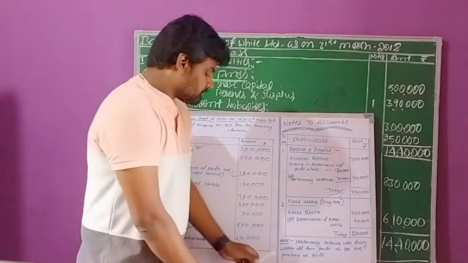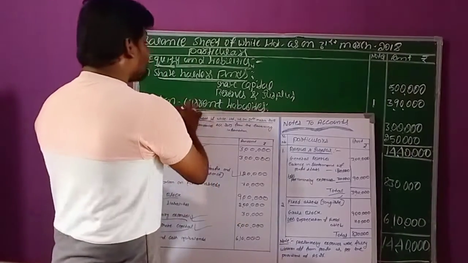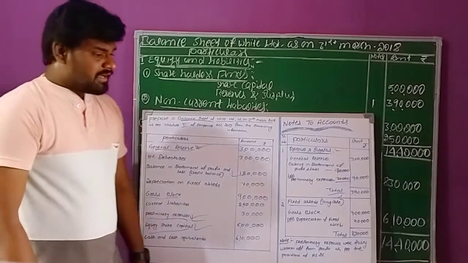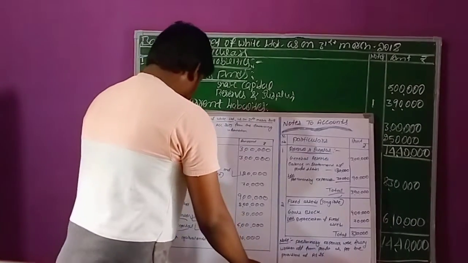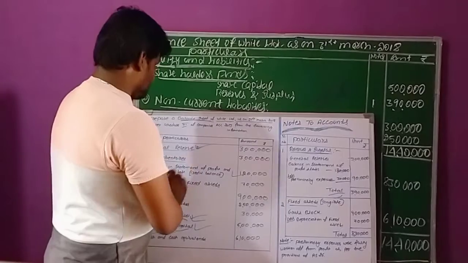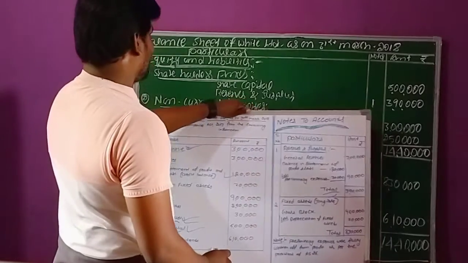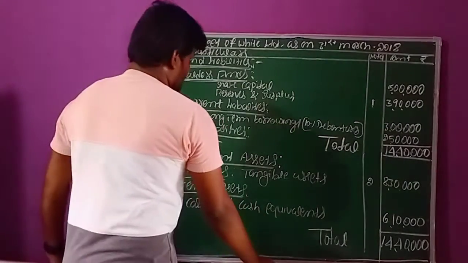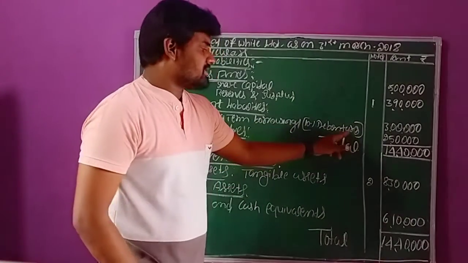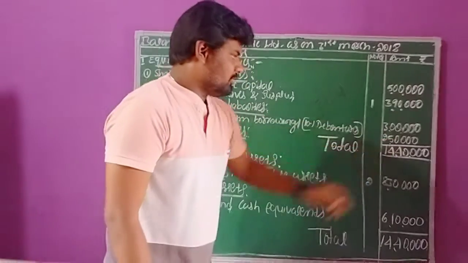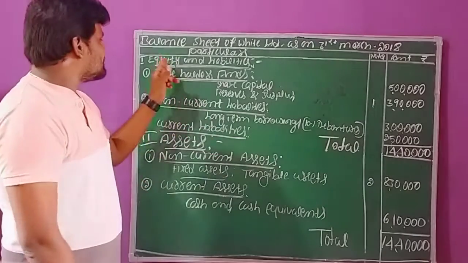The next headline related to non-current liabilities is the second headline here, non-current liabilities. For the non-current liabilities, we can record long-term loans and borrowings. For this headline, they gave one transaction that is related to 10% debentures. These 10% debentures we can directly record under the non-current liabilities as long-term borrowings. Here, long-term borrowings means nothing but 10% debentures, right? The amount is 3 lakh rupees. Directly we can record. So, this is the second headline out of equity and liabilities.